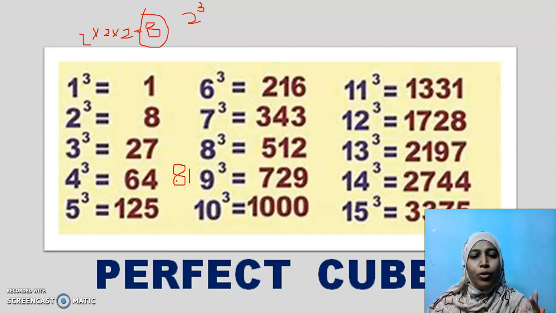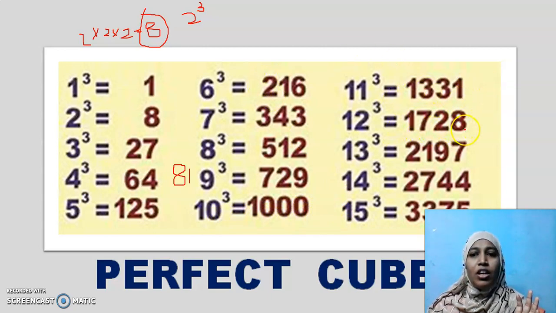Now, you should be capable of analyzing, you should be able to point out this number is a perfect cube number. See, 216, perfect cube number. You should have these things in your mind, and also in your heart. 1000 is a perfect cube number. After 1000, see, in 1100 we don't have any perfect cube number. In 1200 also we don't have. Here we have 1331.